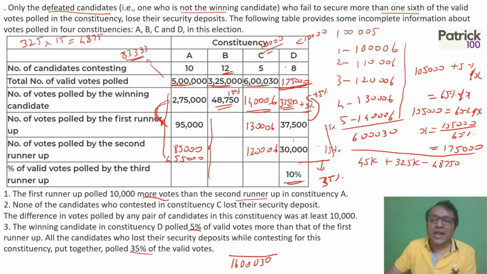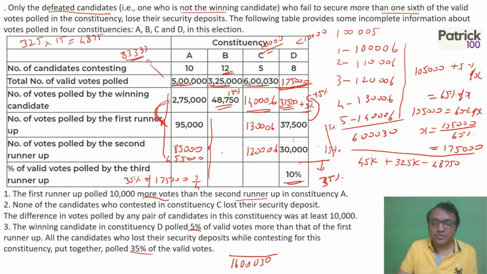In the fifth, no one lost, and in the last one 35% lost. So find out 35% of 1,75,000. 1,75,000 can also be taken as 7 upon 4. So you can calculate how many people have lost the security deposit.